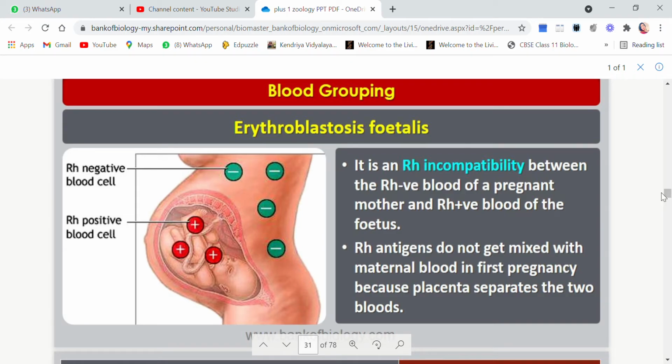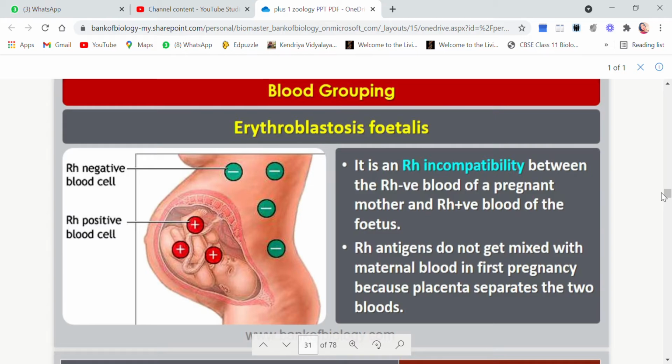So in the previous class, I told you about ABO grouping and Rh compatibility or Rh grouping. So today we are going to start with this topic of erythroblastosis fetalis. This is a very important topic you should learn and you should understand it clearly.